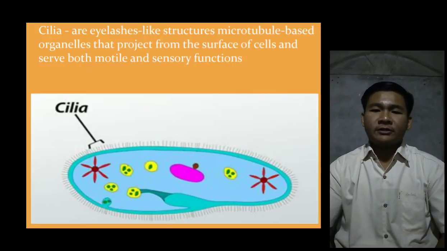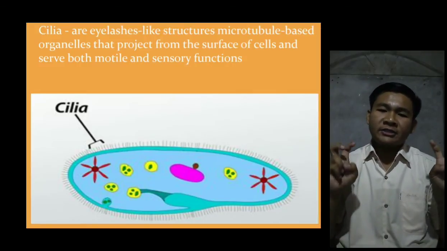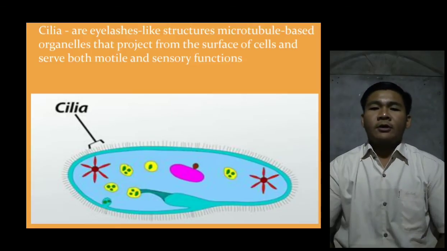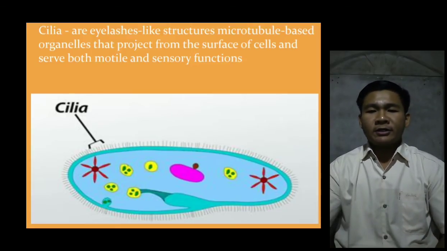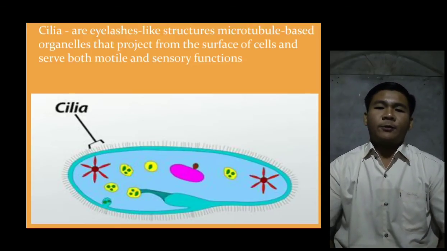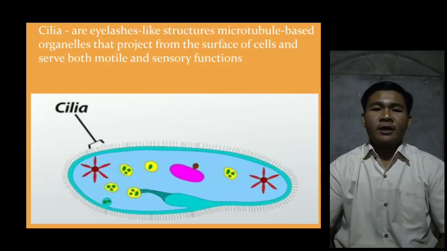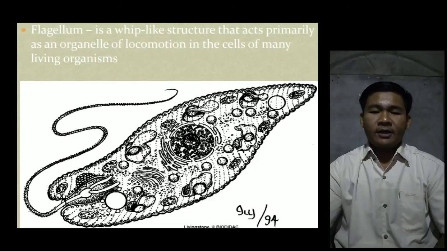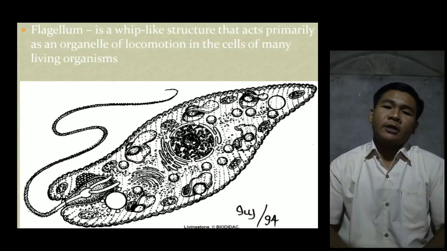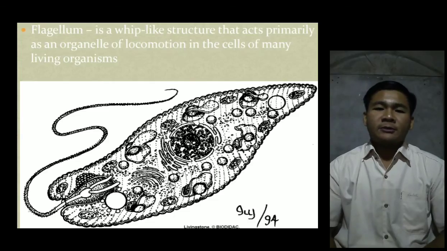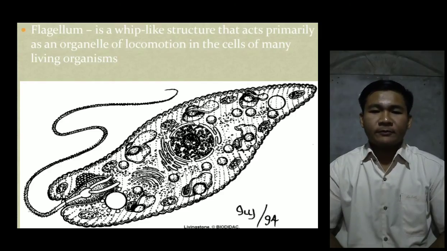Next is cilia, eyelash-like structures, microtubule-based organelles that project from the surface of cells and serve both motor and sensory functions. And flagellum is a whip-like structure that acts primarily as an organelle of locomotion in the cells of many living organisms.